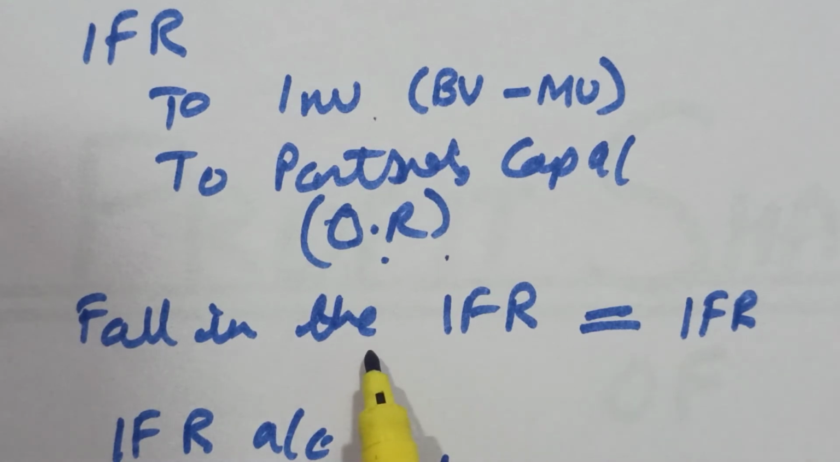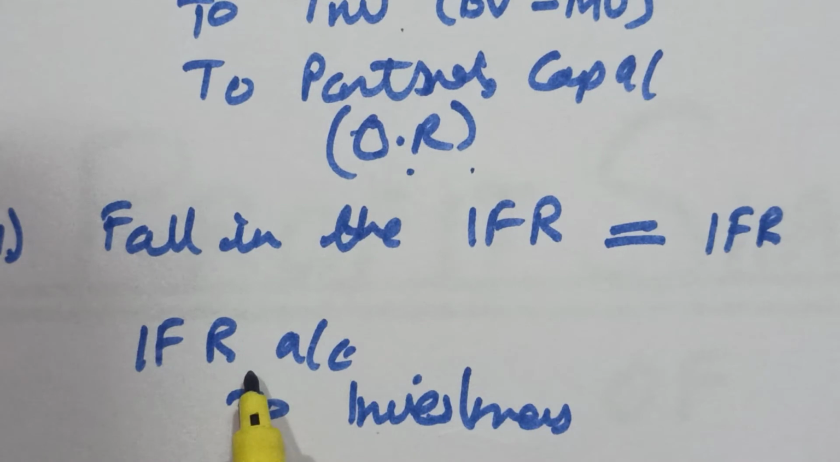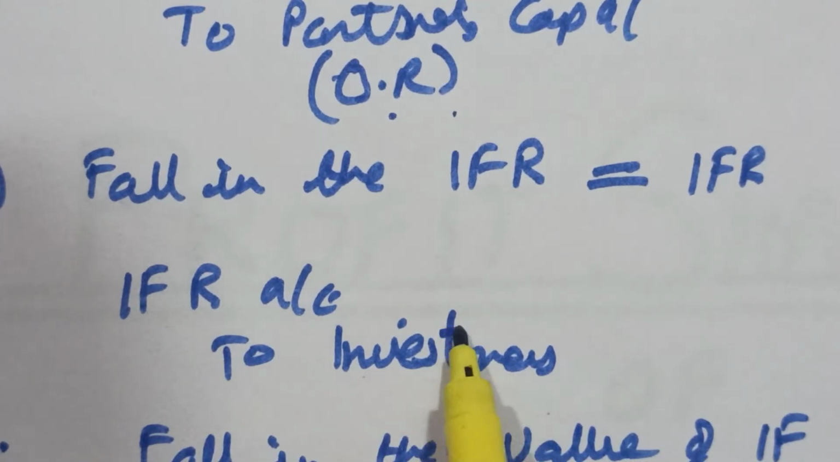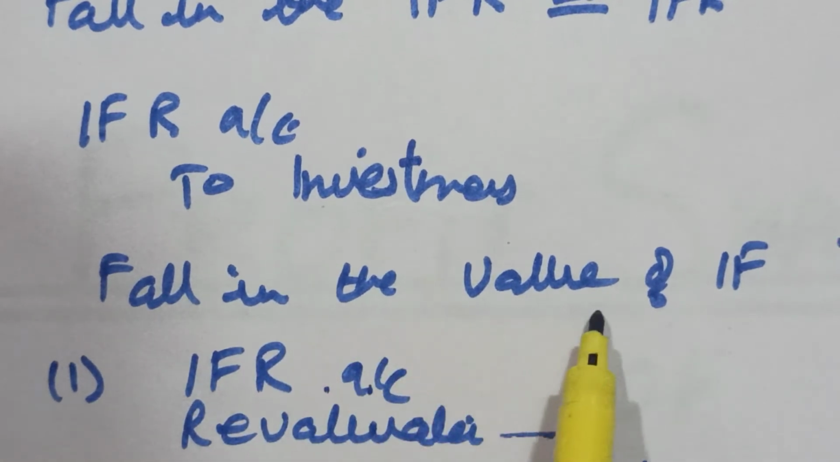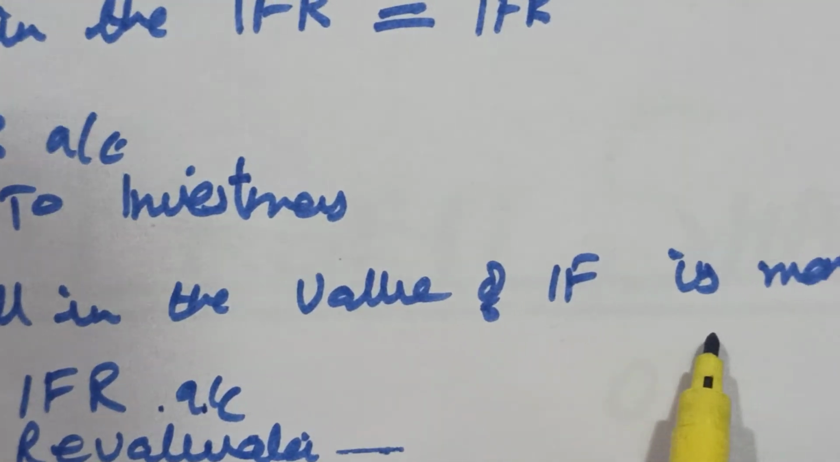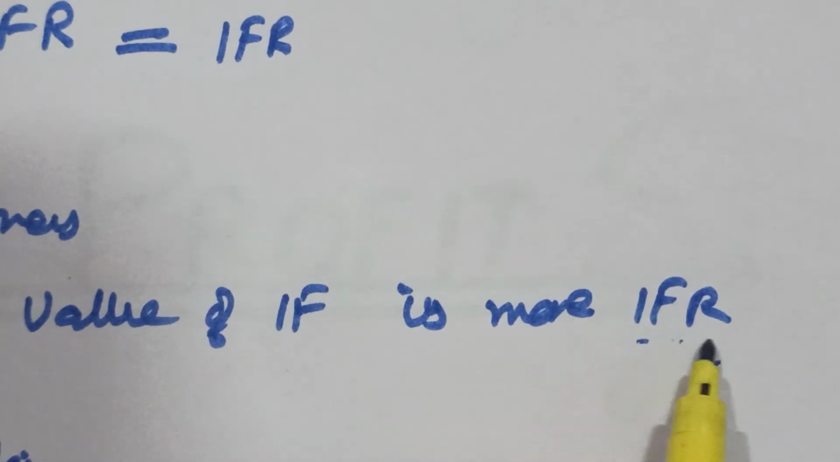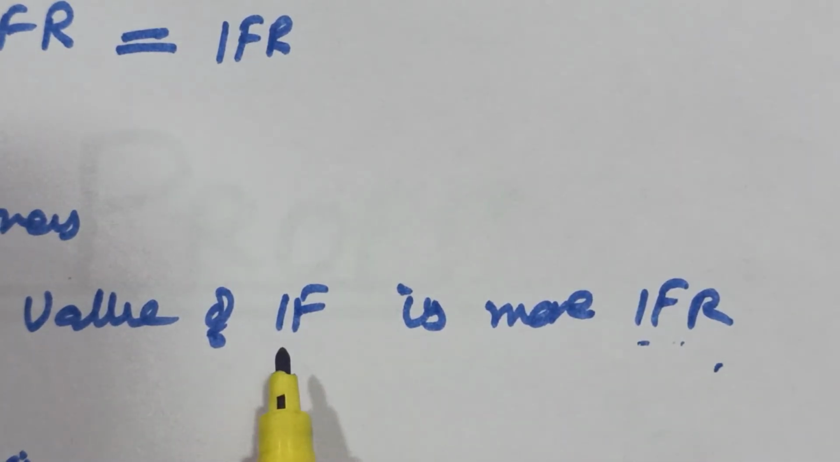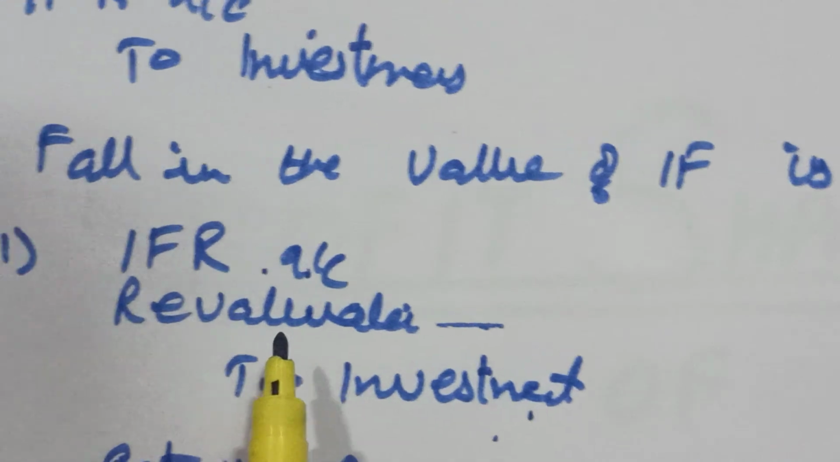Then, if the fall is equal to the investment fluctuation reserve, whatever is the fall, say 2000 was the fall in the market value against the book value, and we have that much 2000 in the investment fluctuation reserve, then investment fluctuation reserve to investments. Third, if the fall in the value of investment is more than the investment fluctuation reserve, that means the loss because of fall in value is more than what we have, then how will we bear the loss?